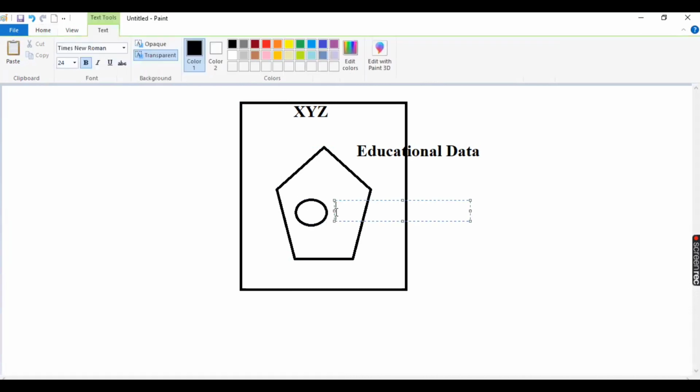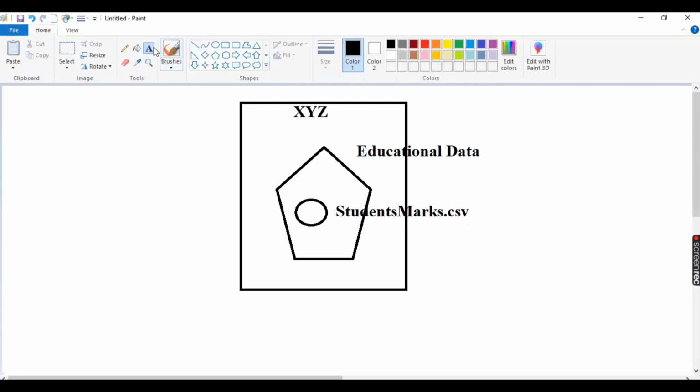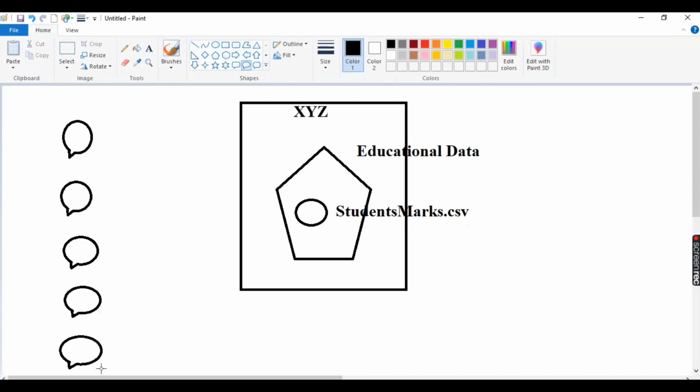Having the name students marks.csv. We have uploaded this file, student marks.csv, right? And now there are five subject teachers. Let us assume there are five subject teachers: subject 1, subject 2, subject 3, subject 4, subject 5, right?